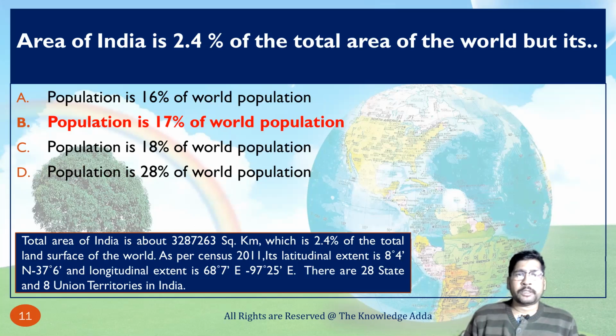As per census 2011, its latitudinal extent is 8 degree 4 minutes to 37 degree 6 minutes, and the longitudinal extent is 68 degree 7 minutes to 97 degree 25 minutes. We have already discussed that there are 28 states and 8 union territories in India, and the population is 17% of the world population. So option B is the correct option.